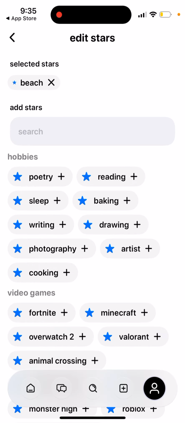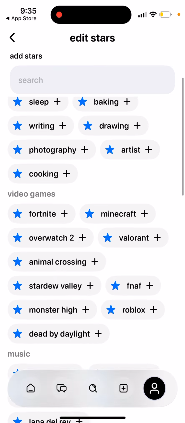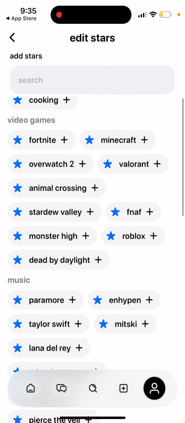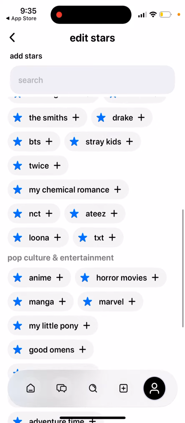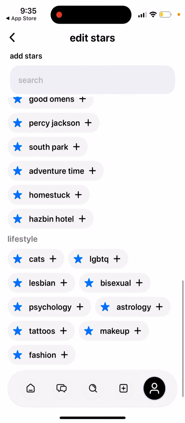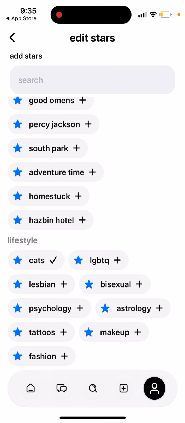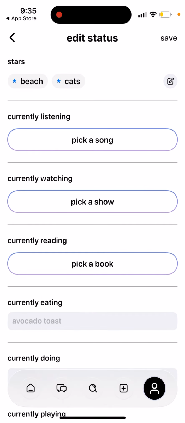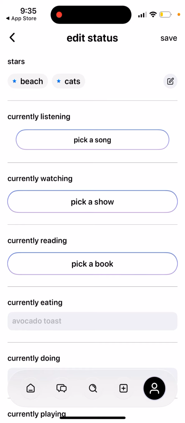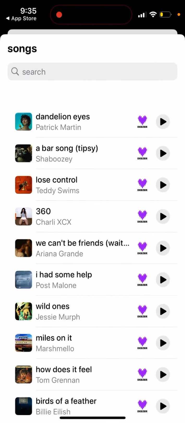So your different hobbies, what you like. What things in music do you like? Which artists do you like? Pop culture, lifestyle. You can add all of this. Currently listening, so you can add a song here. You just search for a song and add it.